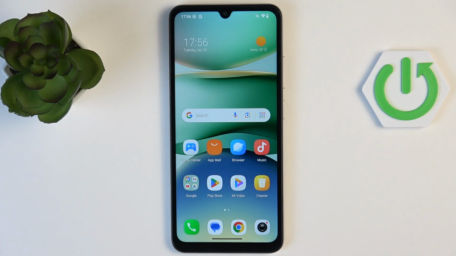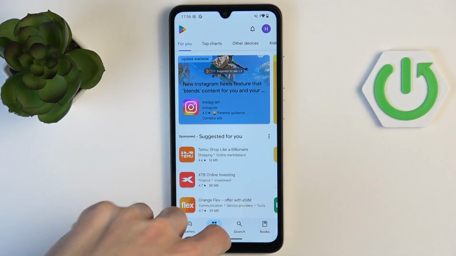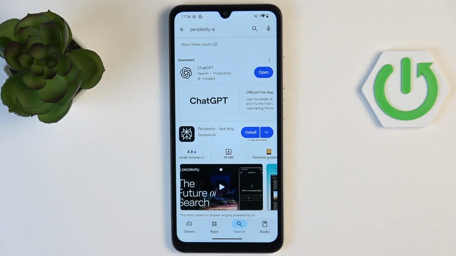Unfortunately, on the Play Store, the problem with fake applications is really common. If we go to the Play Store right now and try to search for Perplexity, we will have on top a different result than our original application. This case, the one with ChatGPT on top, is not that bad, to be honest. However, I know that there are many worse cases.